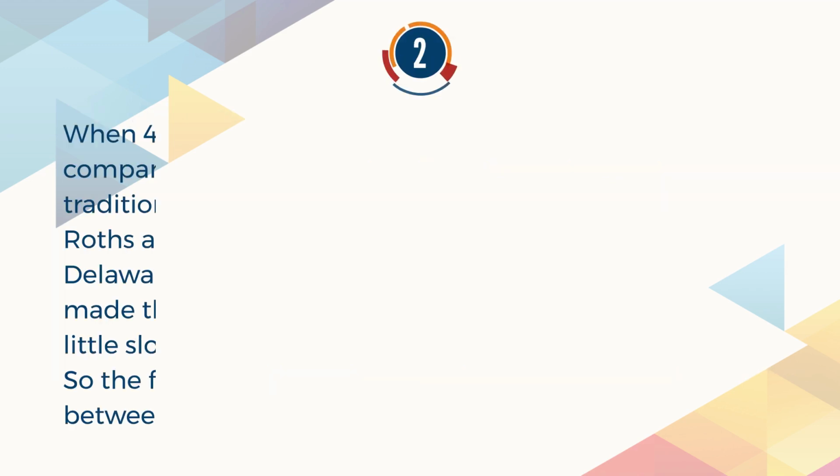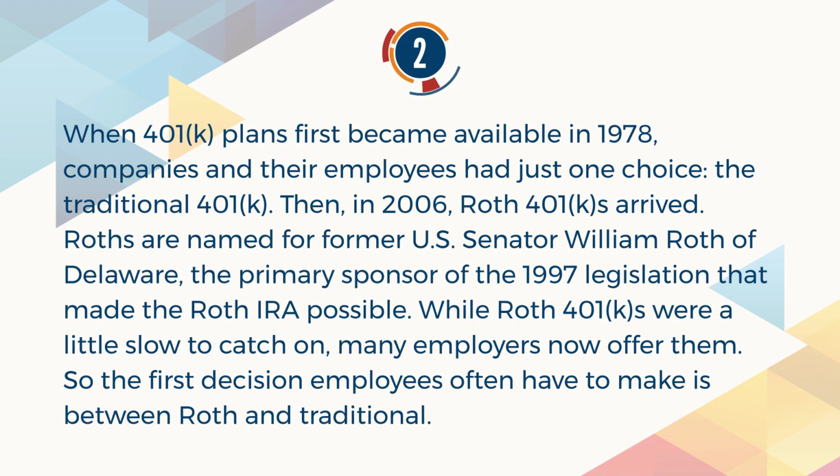Number 2. When 401k plans first became available in 1978, companies and their employees had just one choice: the traditional 401k. Then, in 2006, Roth 401k arrived. Roths are named for former U.S. Senator William Roth of Delaware, the primary sponsor of the 1997 legislation that made the Roth IRA possible. While Roth 401k were a little slow to catch on, many employers now offer them. So the first decision employees often have to make is between Roth and traditional.